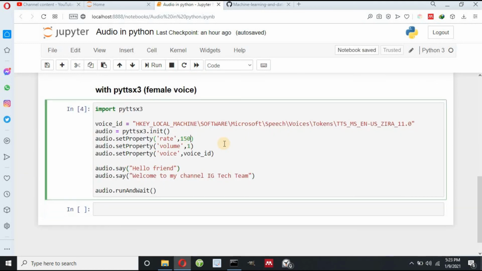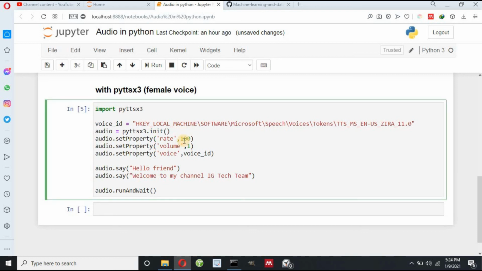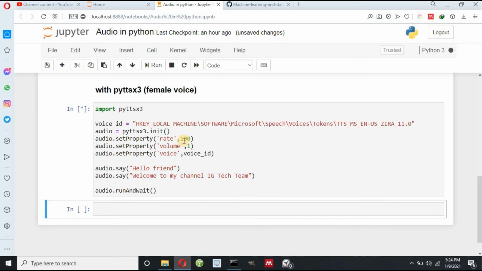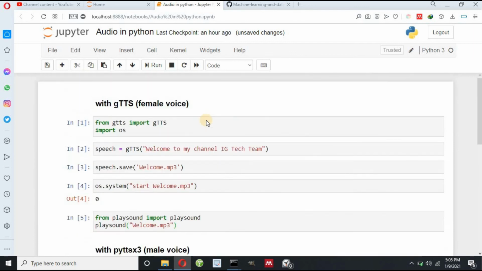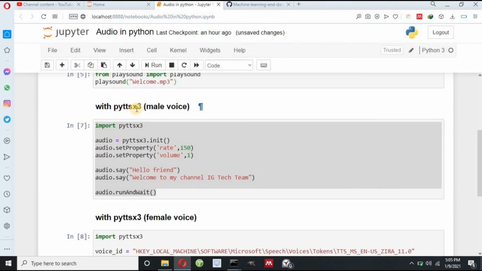And if I write here 200, then it will increase speed. So if I execute this cell, Hello friend. Welcome to my channel IG Tech Team. So this will increase speed. Or if you write here suppose 100, and if I execute this cell, Hello friend. Welcome to my channel IG Tech Team. So it will reduce the speed. In this way you can generate female voice from GTTS and male voice, and also female voice from pyttsx3.